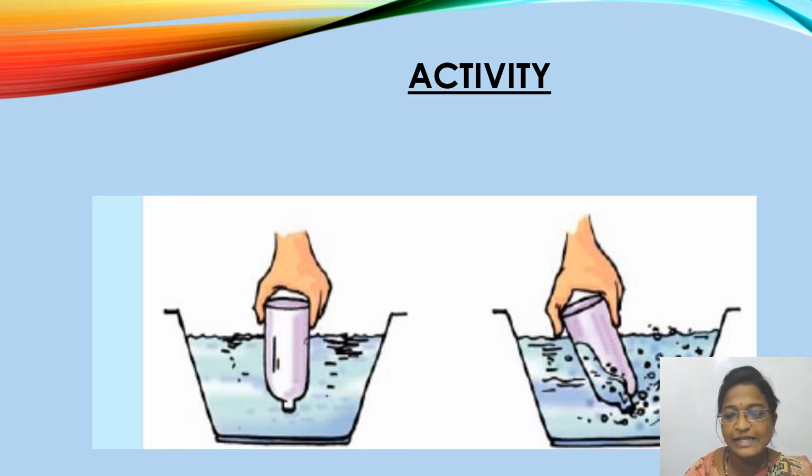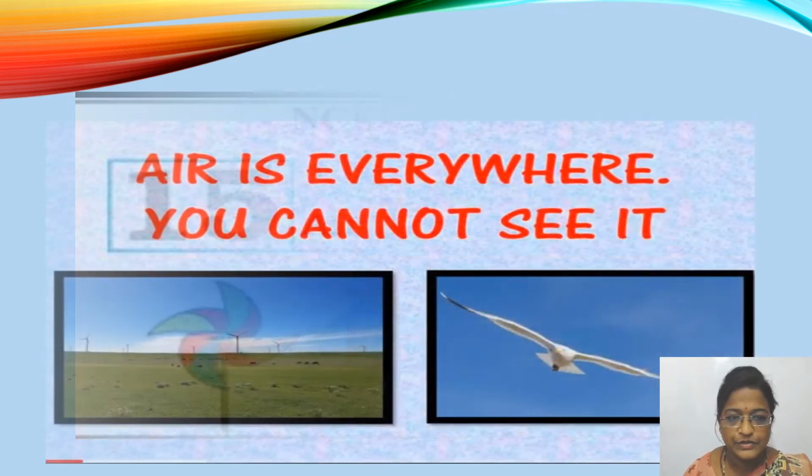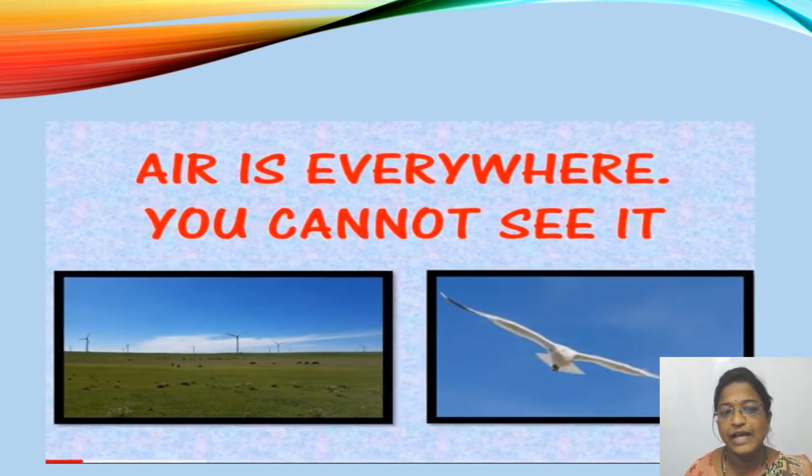So today, let us discuss the 15th chapter, that is, air around us. As we all know, air is everywhere, isn't it? Now at present in this room, there is air. Air is everywhere, but we cannot see it, isn't it? Can we feel it? Yes.